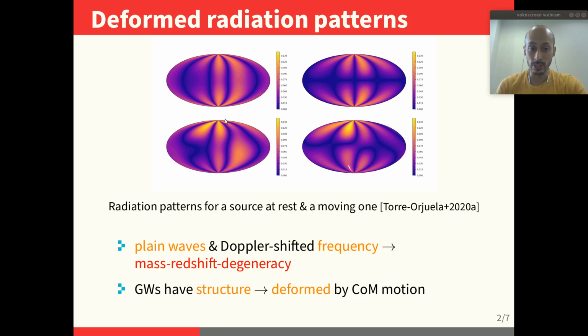However, when the source is moving, which I show in the lower plot, we see that there is suddenly a stronger anisotropy, for example, a much stronger emission close to the direction of the angular momentum of the binary. And for example, for the cross polarization, this line where you have no emission of cross polarization basically disappears here. So, why is this important for the modes?